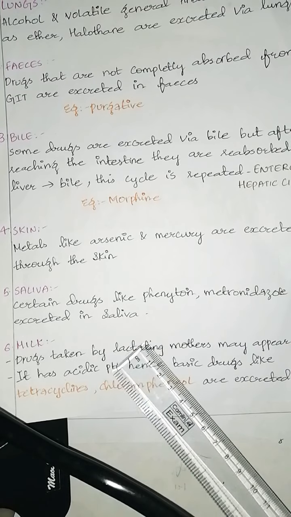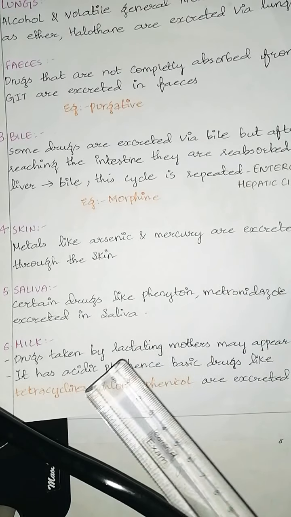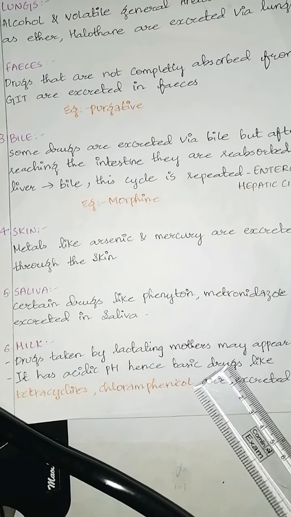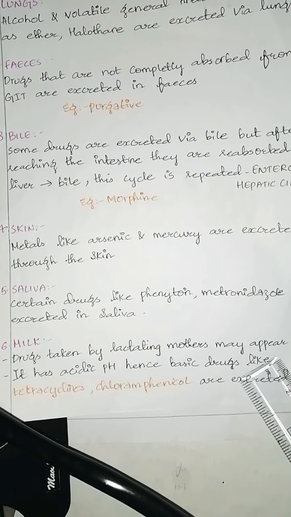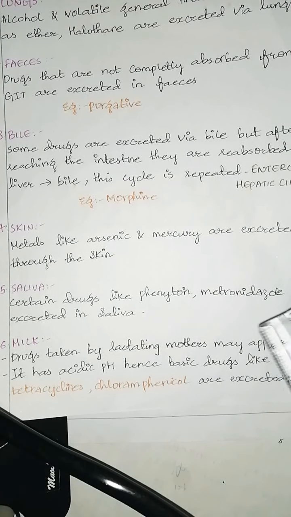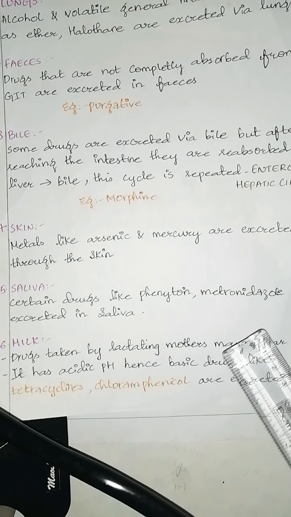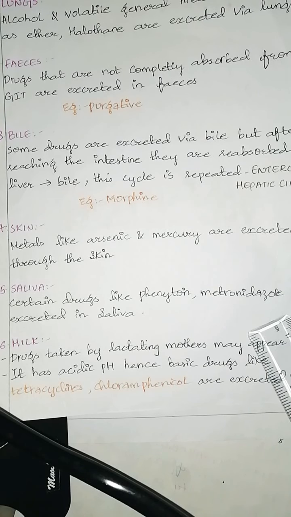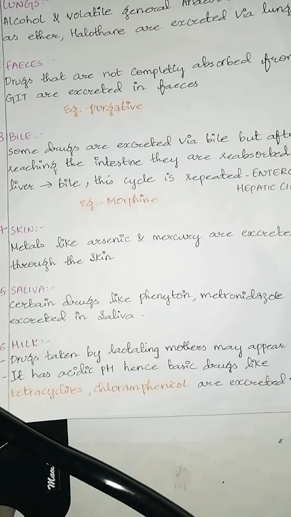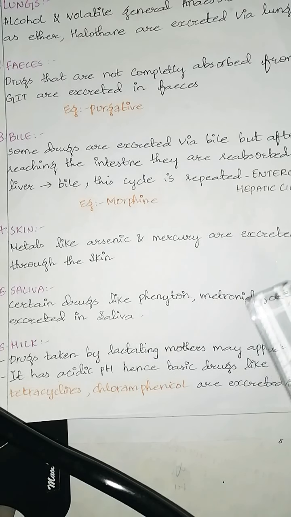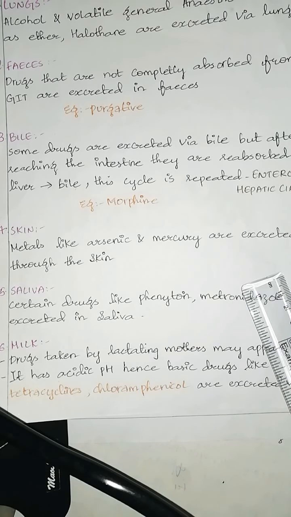However, the majority of the drugs given to lactating mothers are without ill effects on infants, but sometimes they are contraindicated and should be avoided. With this, we are done with the drug excretion.